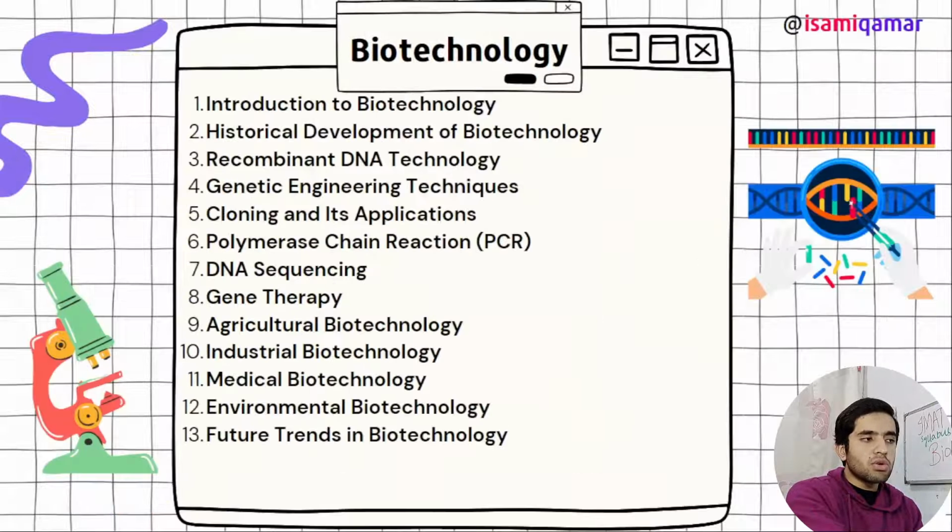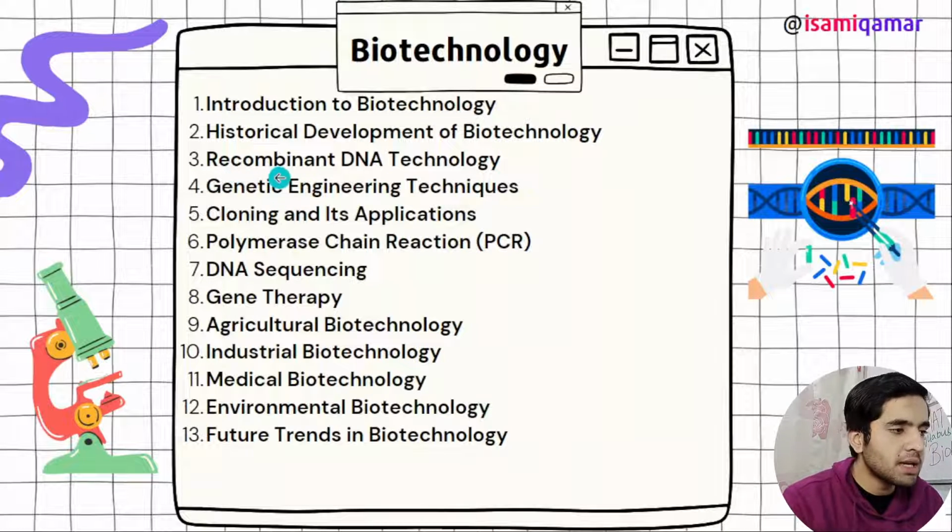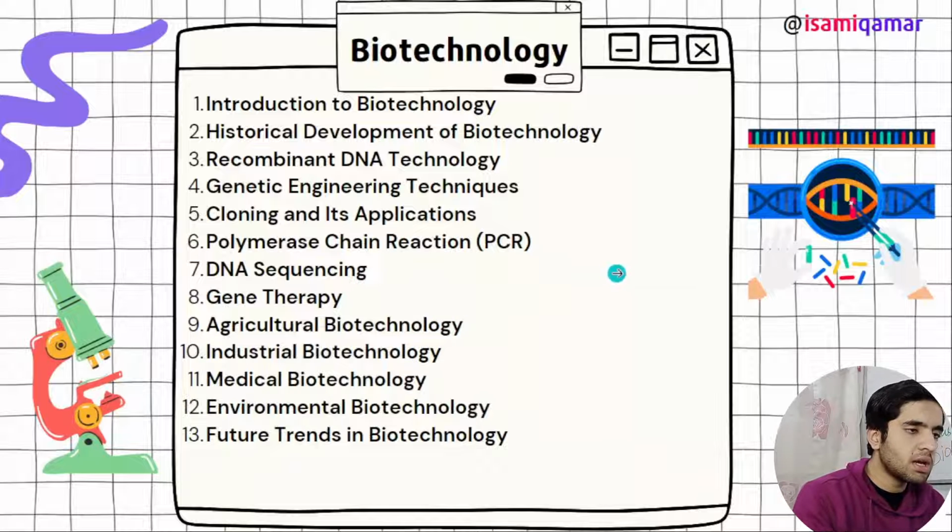But let's move on to biotechnology. What do you need to study in biotechnology? First of all, what is biotechnology? Historical development, just exclude this. The main important topics are recombinant DNA technology, genetic engineering techniques, cloning and its applications, polymerase chain reaction, DNA sequencing, gene therapy. Gene therapy is also important. DNA sequencing is also important. These are the points. These are the steps of recombinant DNA technology. We have agriculture, biotechnology, history. These are the applications. If you want to study, do study them.